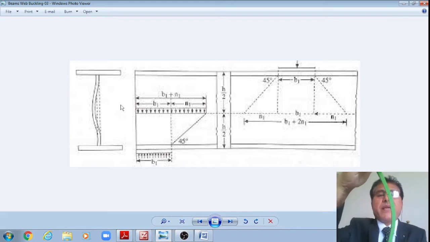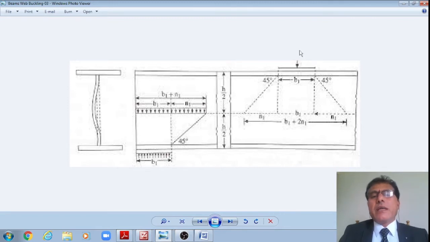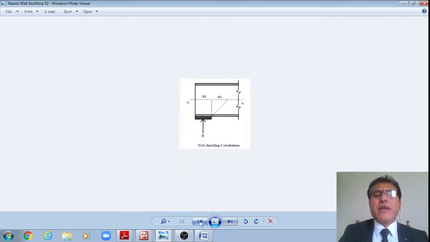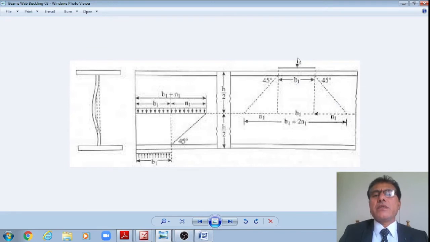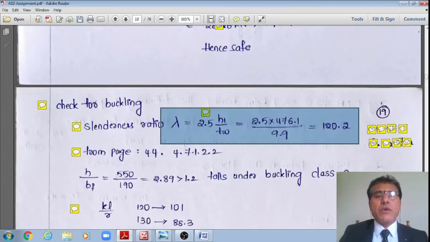Now, like this, buckling is happening under the concentrated load N1. Therefore, b1 plus 2 n1, whereas just above the support, b1 plus n1 only. You please see this at a dispersion of 45 degrees. So b1 plus n1 is the width below the concentrated load at the neutral axis. This much width multiplied by its thickness will be resisting the buckling at the neutral axis. That calculation we are doing now. I hope you understood what we are doing.